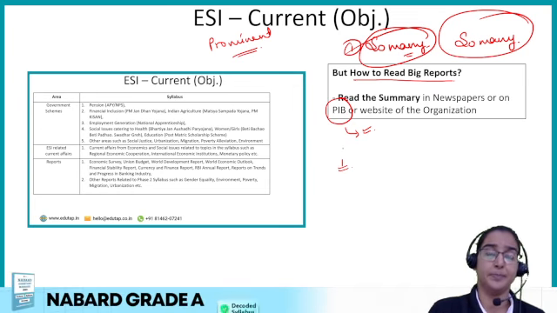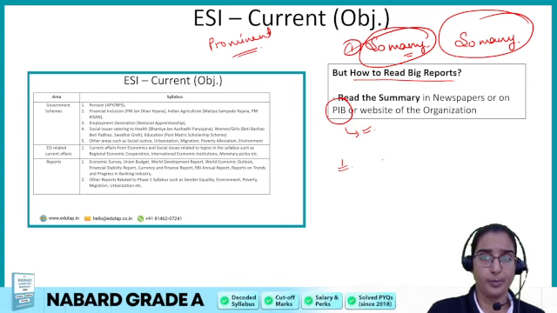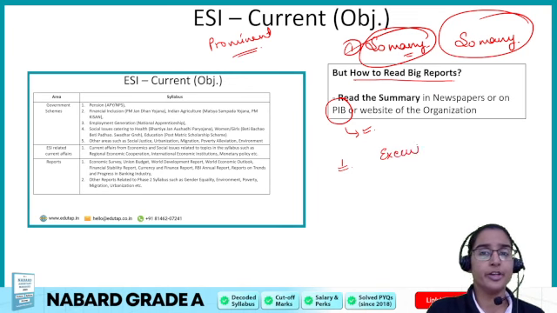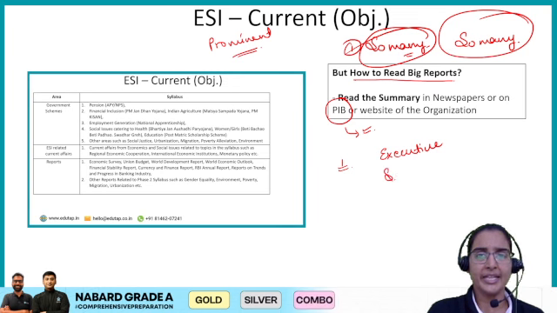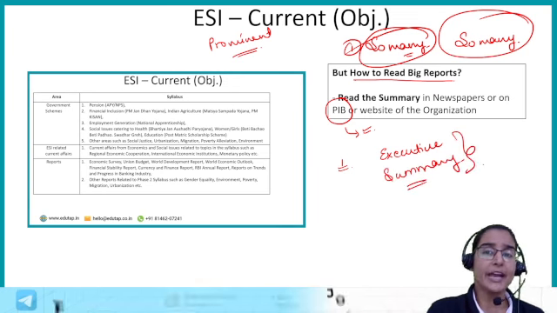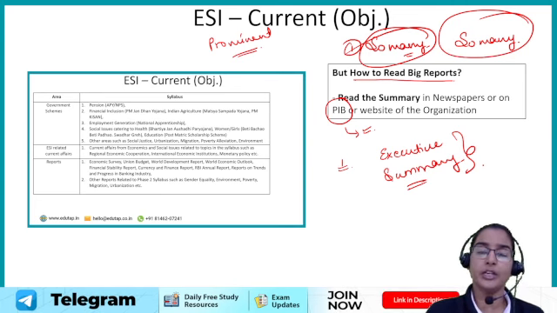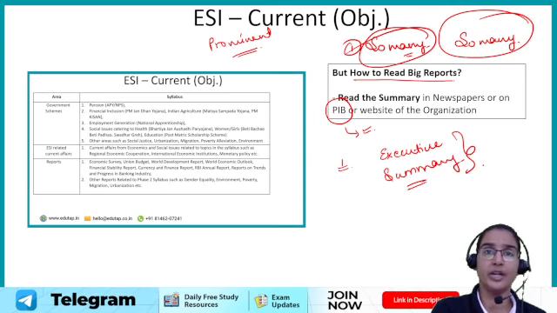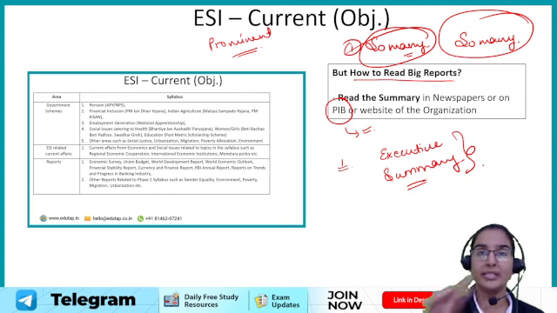Apart from that, most of the reports, even if they are released by the big organizations, have an executive summary, right? In the beginning or at the end, they provide an executive summary. You can go through this executive summary of the reports to make sure that you are covering them in a good enough manner, and at the same time not wasting a lot of time on that.